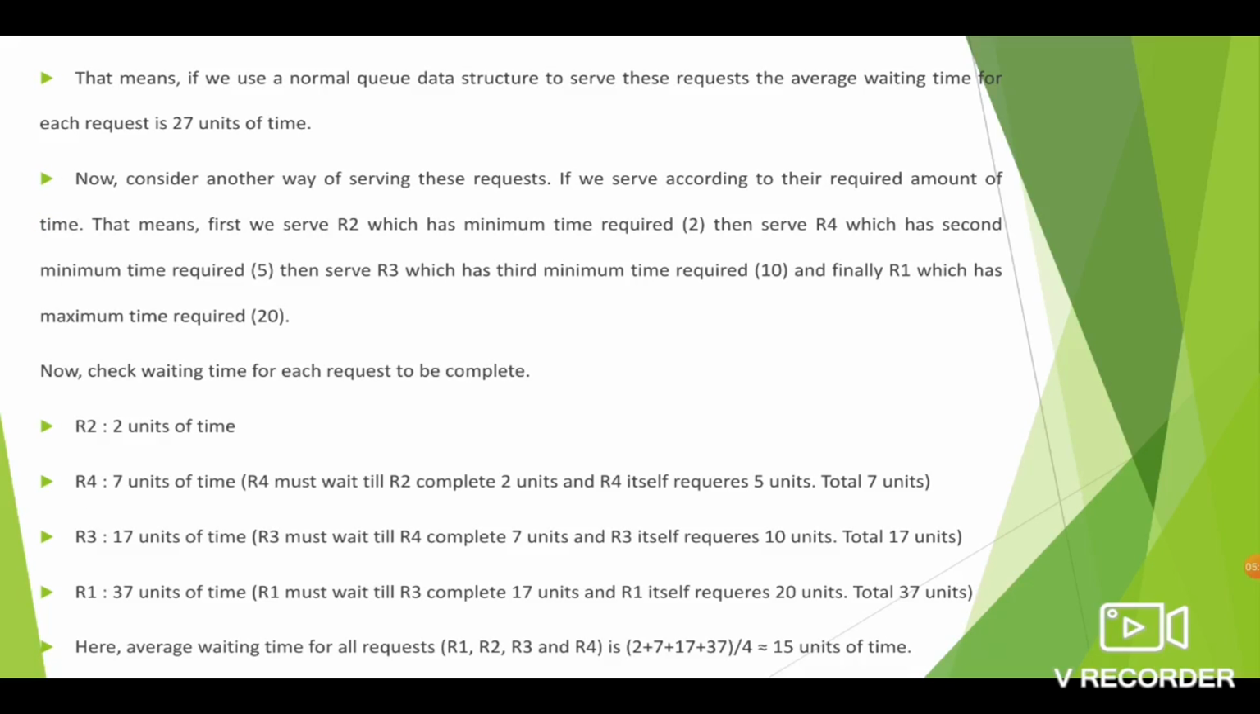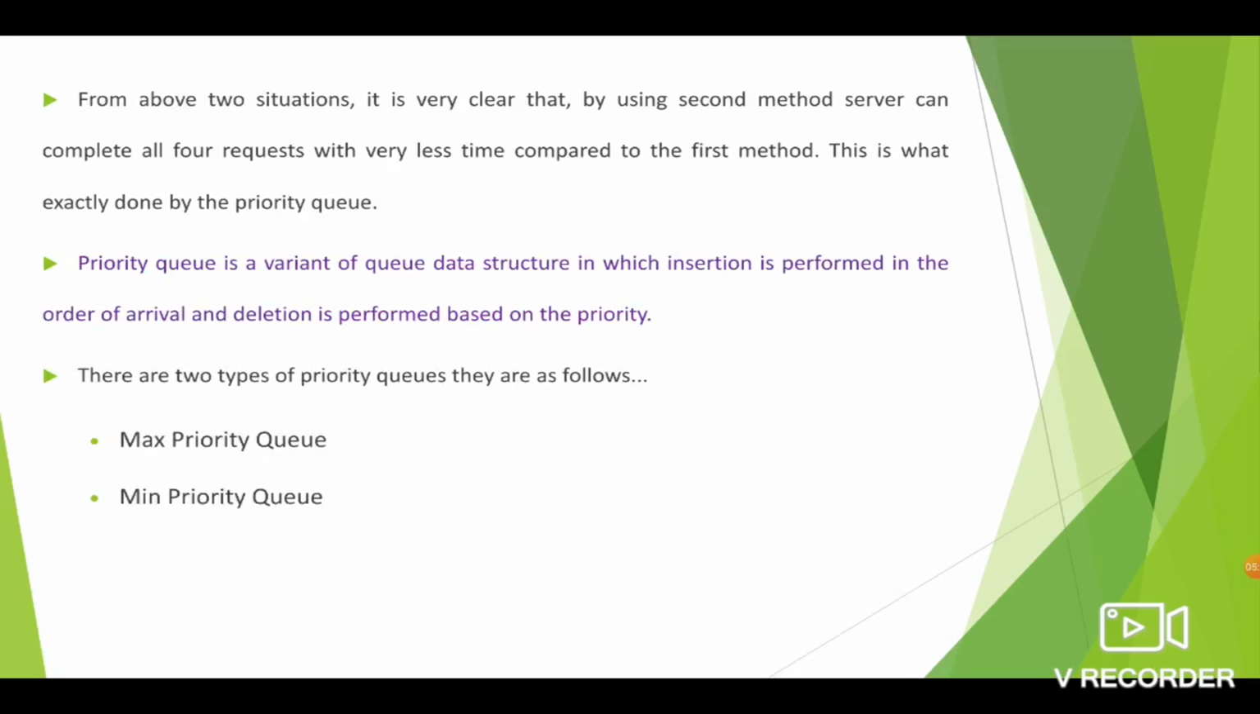See the difference. From the above two situations, it is very clear that by using the second method, the server can finish all the 4 requests in a much shorter time when compared to the first method. So to solve this type of problem, we need the priority queue.